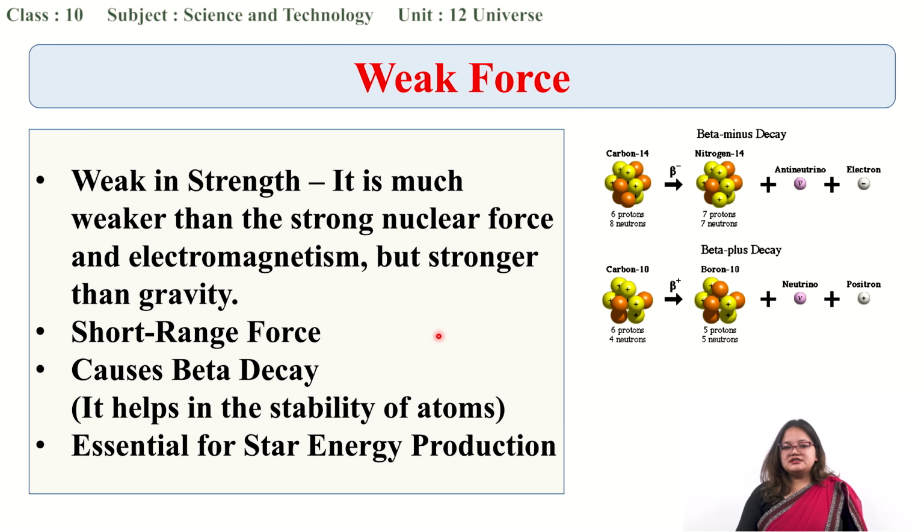Here in beta minus decay, what is the output? A neutron is transformed into a proton, where an electron and an antineutrino are emitted. Here you can see the number of protons and neutrons has changed. Earlier there were 6 protons and 8 neutrons, whereas after beta minus decay there are 7 protons and 7 neutrons.